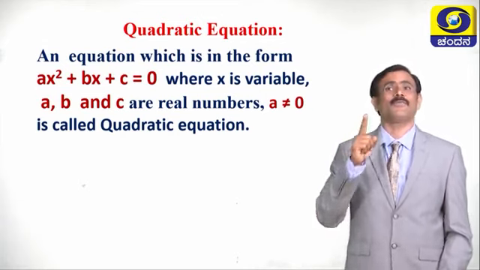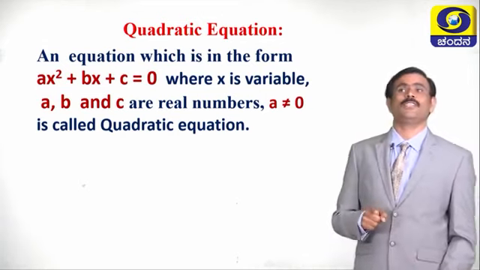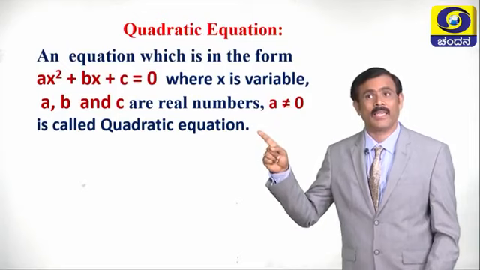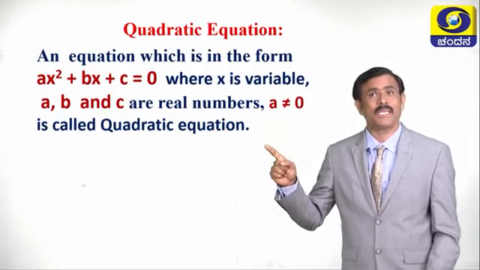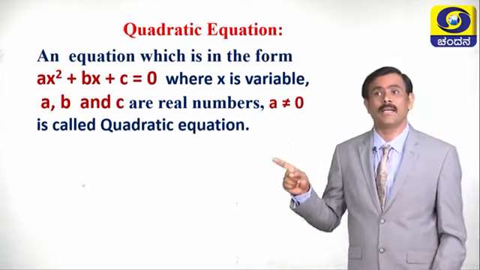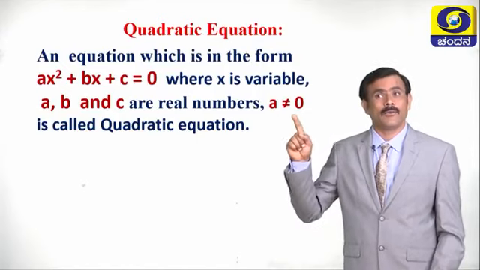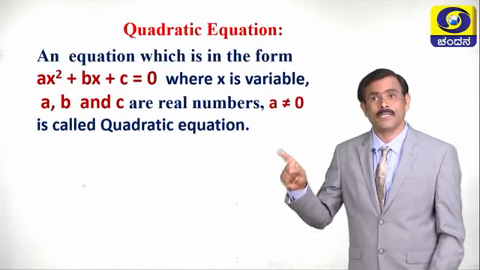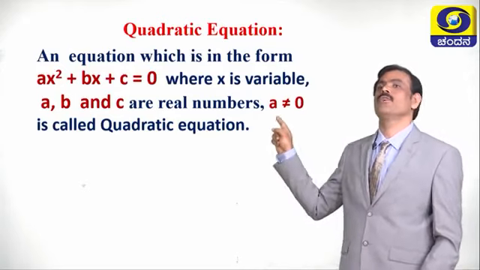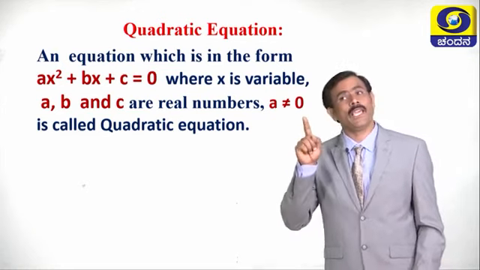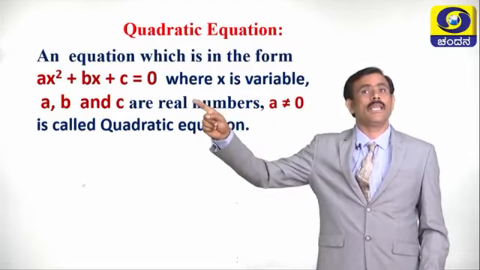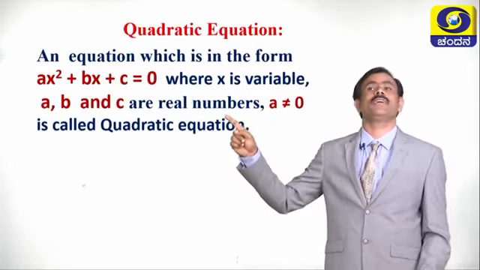Children, read the definition carefully. An equation which is in the form ax square plus bx plus c equals 0, where x is variable and what is important here? The values of a, b and c should be real numbers and a should not be equal to 0. Suppose if a equals 0, what happens to the equation? If a equals 0, ax square becomes 0 in the equation.